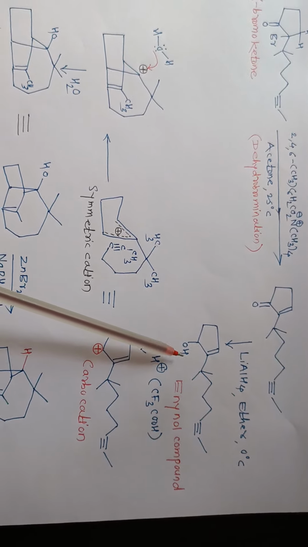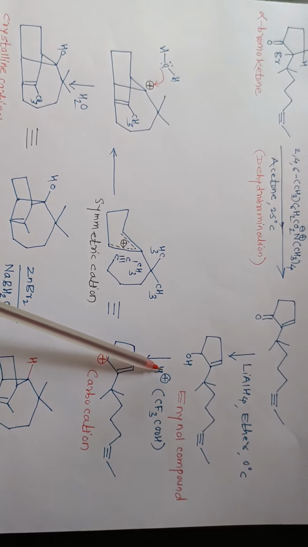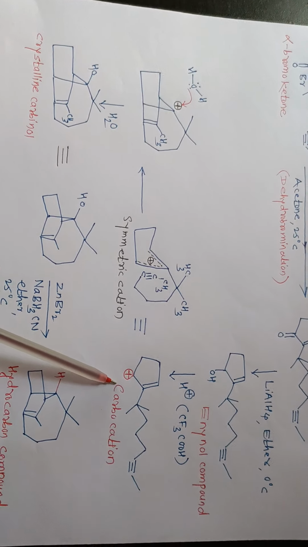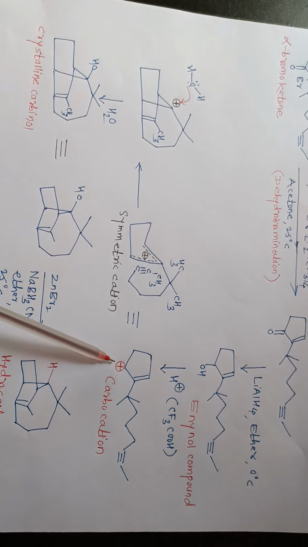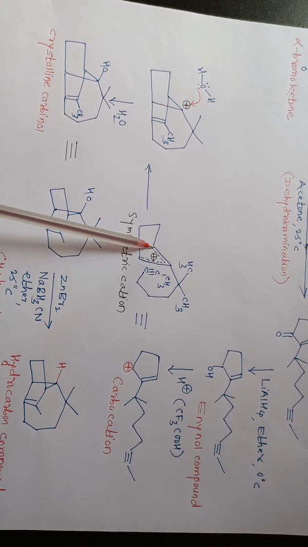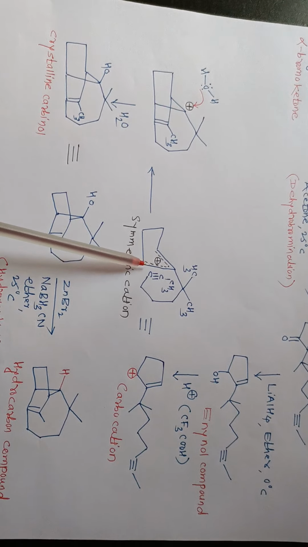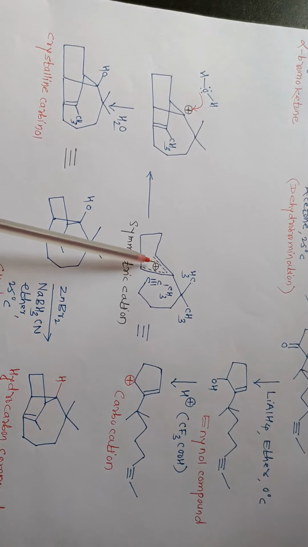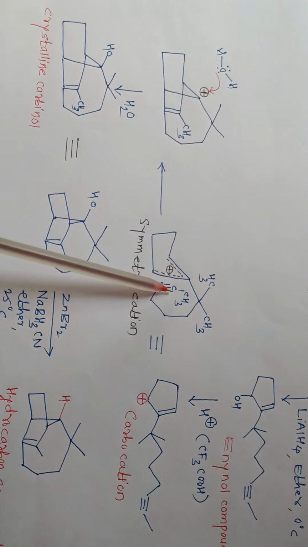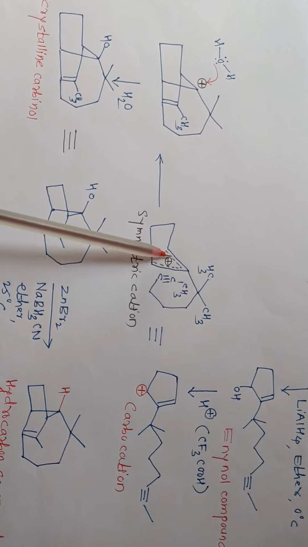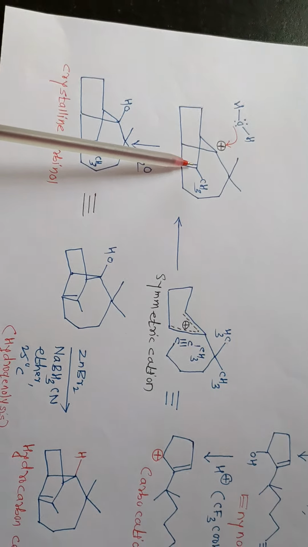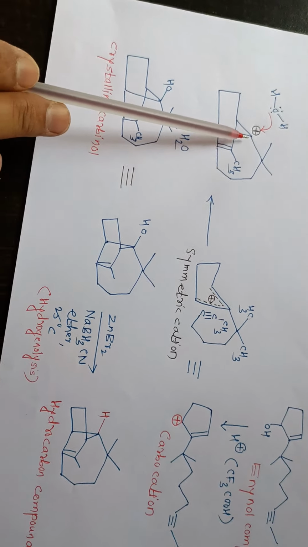In next step that enyne compound reacts with H plus, that is trifluoroacetic acid, there is formation of carbocation. So this carbocation can be represented in this way. This is symmetric carbocation. It means that all three carbons will carry positive charge. In this particular case two carbons, this one and this one, react with two carbons of alkyne and there is formation of cyclic ring in this way. So there is formation of new cyclic ring and that carbon will carry positive charge.